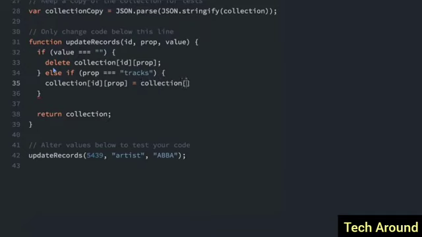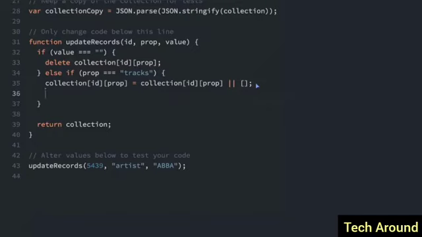Collection ID prop is going to equal itself, or that's the or operator, it's going to equal an empty array. So if this already exists, we're going to set it to equal itself. But if itself doesn't exist, we'll just set it to equal an empty array. So that's just a way to create that property if it doesn't already exist. So now that we know it exists, we can just push the value to the end of the array.